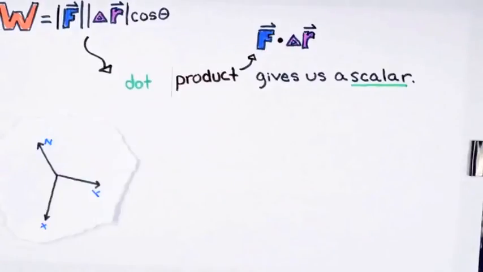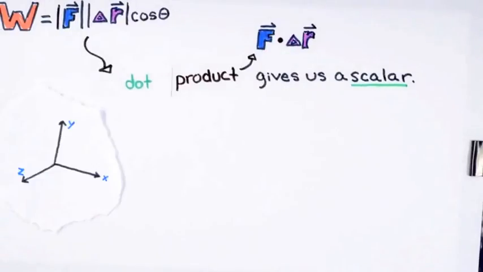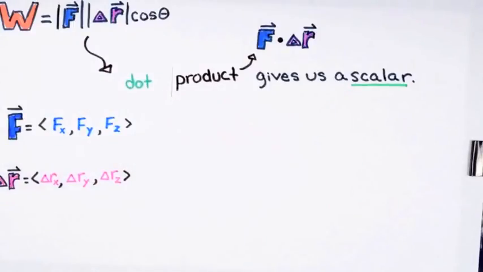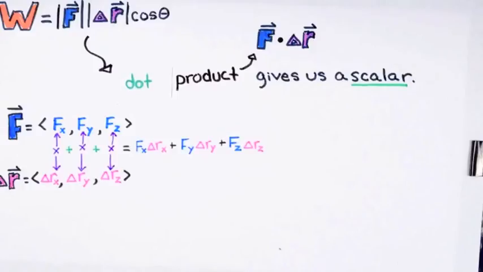Now this expression for the scalar product is independent of our choice of coordinate system. If we have a coordinate system choice and we have F and delta R in component form, then we can find dot products using an alternative expression. Here it is. In words, what we're doing here is scalar multiplying together the corresponding components. The x component of the force multiplied by delta x, and similarly for the y and z components. And once we have those done, we simply add everything up.